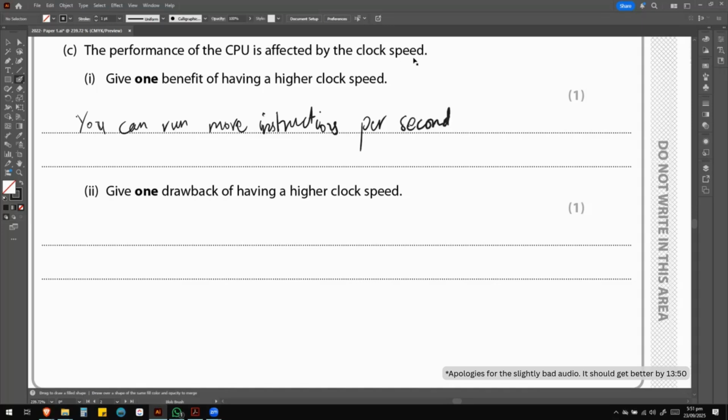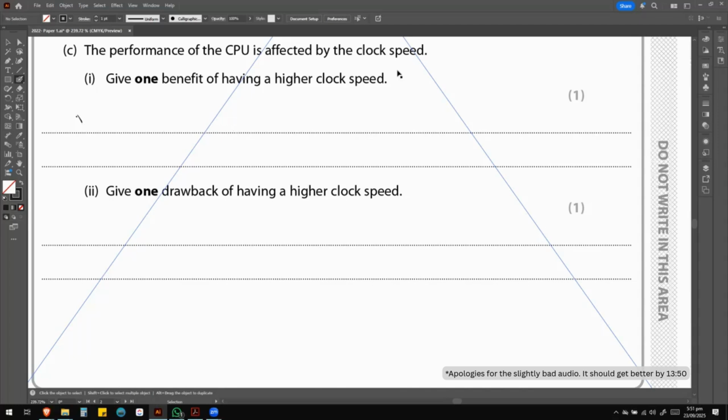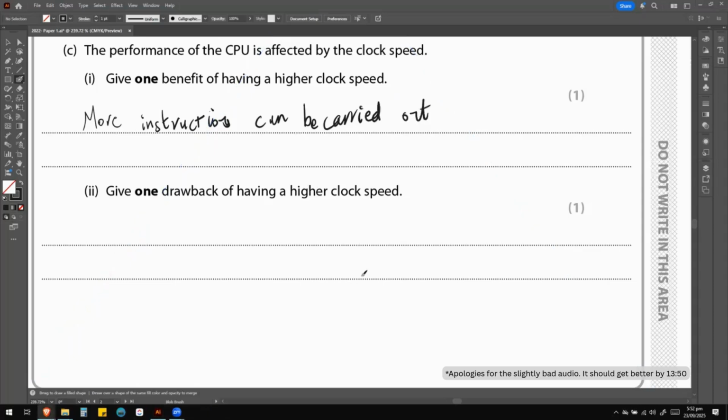So we can say more instructions can be carried out per second by the processor, by the CPU, or you can just leave that out. A little trouble writing with this pen. Okay, that's one way to answer this.